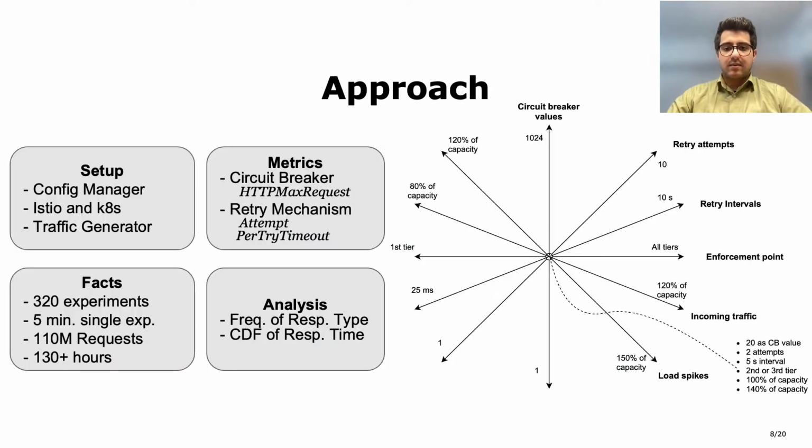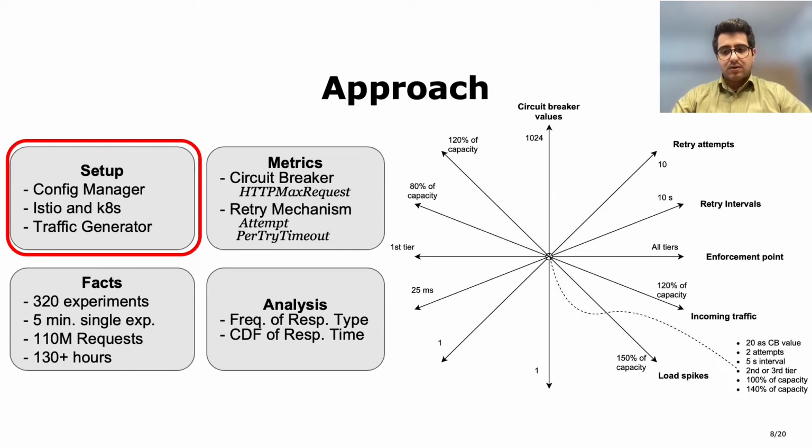Now let's talk about our approach. To collect data for our study, we developed a configuration manager that repeatedly configures traffic management policies for the selected and deployed application in Istio as a service mesh. Then we ran the traffic generator to generate an open loop workload, and during the execution of the traffic generator, the response times and responses of all services were monitored.